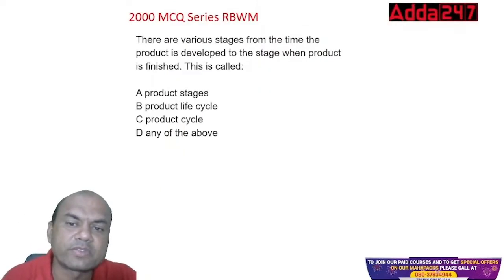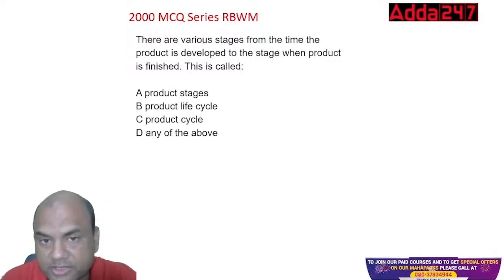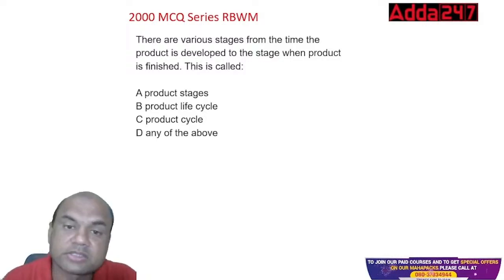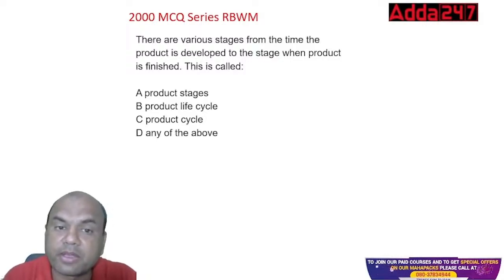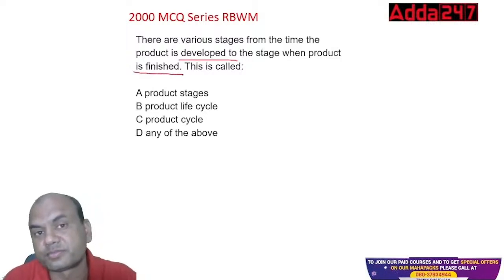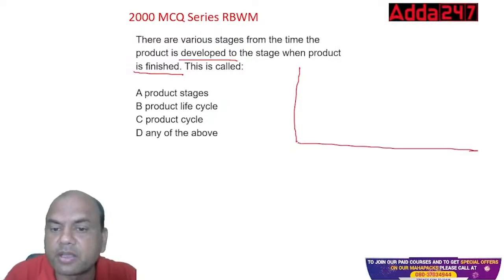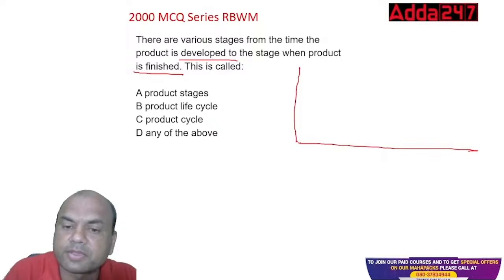There are various stages from the time the product is developed to the stage when the product is finished. This is called, see here, product is developed to product is finished. So this is called what? Okay, I'll show you. See, this is a separate topic as such. This is known as PLC, product life cycle.